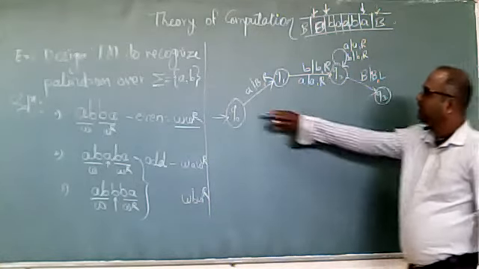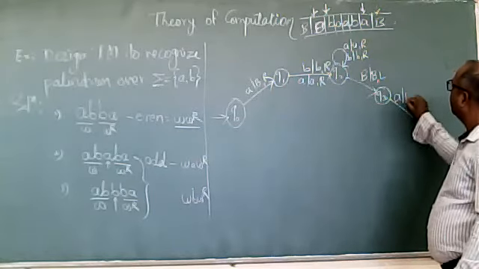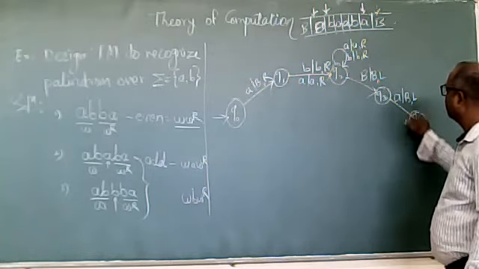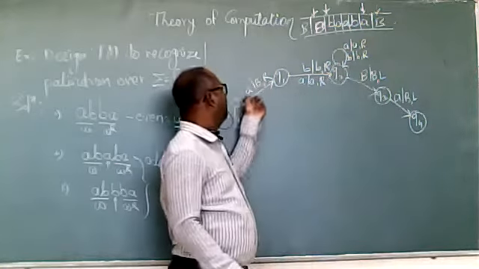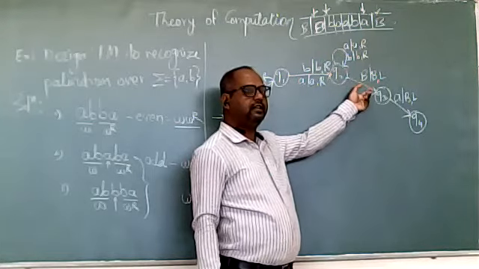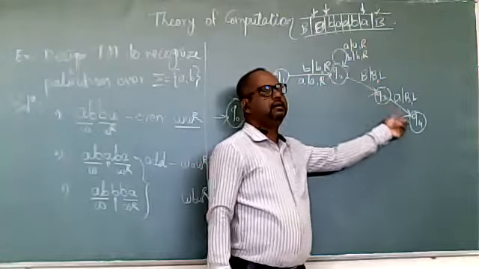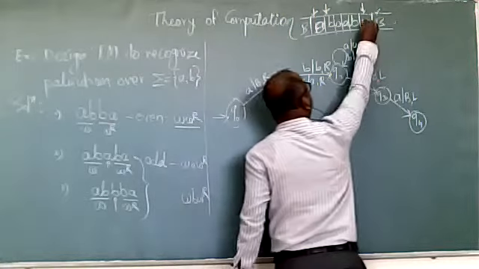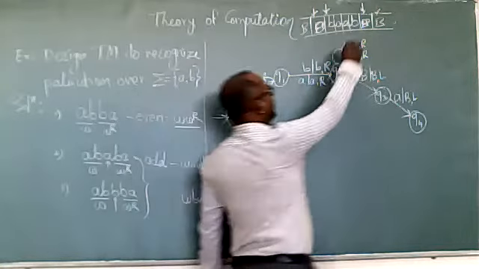Last symbol must be A. Here we have made A. So that last symbol must be A. If it is A, make it a blank and move left. That is what your Q4 does. So first A, we have made blank. Skip everything. The last, we have reached the end, blank, change the direction. So that we will get the last symbol. If the last symbol is A, make it blank and left. So this A will become blank and move left.